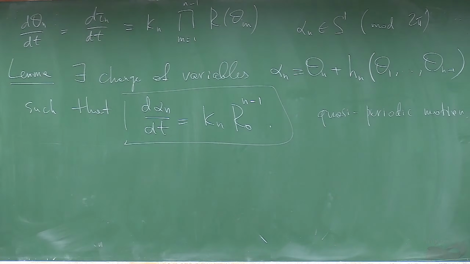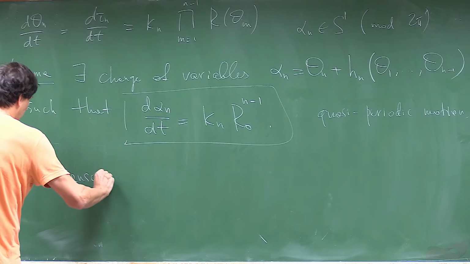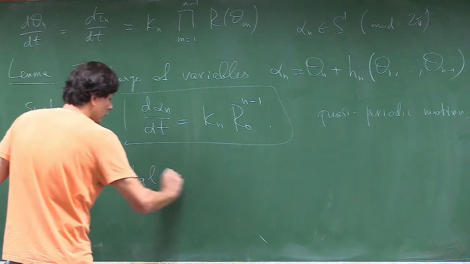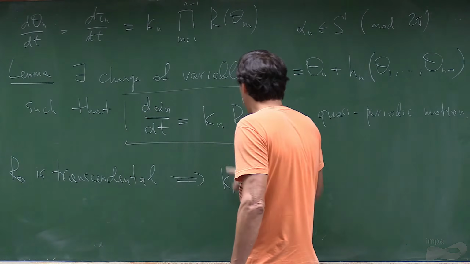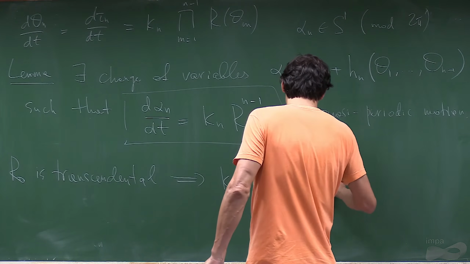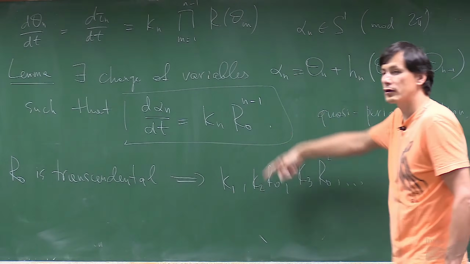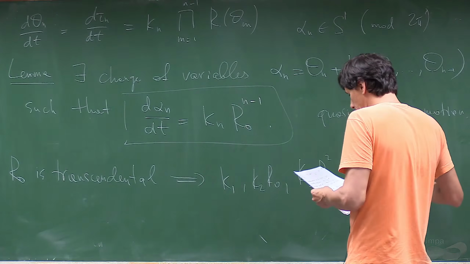So the last thing is to use the transcendentality of R0. Sergey already knows. So if R0 is transcendental, then all these quantities, which will be k1, k2 R0, k3 R0 squared, and so on, all these frequencies are rationally independent.